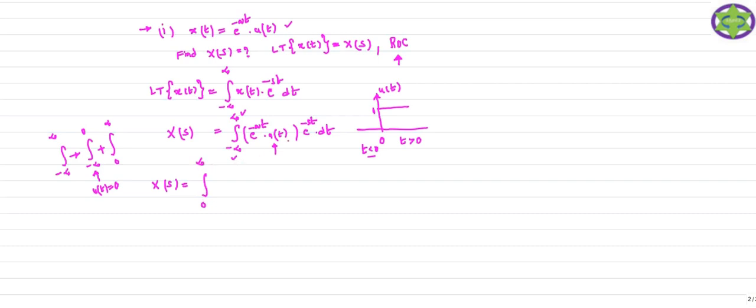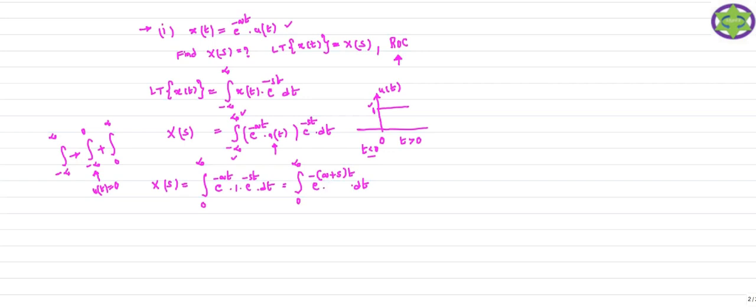So from 0 to infinity, what is u of t? Your u of t is 1. Therefore, here e power minus at, so u of t is 1. Here we have another factor e power minus st into dt. Now if you simplify this expression, what will we get? From 0 to infinity, here we have e power minus of (a plus s) into t dt. Like that I can get the simplified expression.